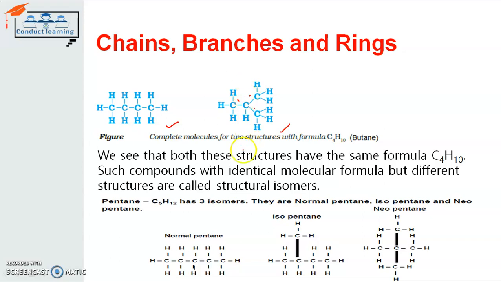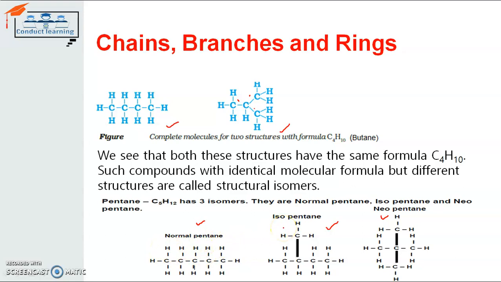Another example for the same is here for pentane. Pentane has 3 isomers. It can be in the form of a chain, or in the form of branches. There are 2 different structures in the form of branches for pentane. Pentane has the chemical formula C5H12, and the 3 isomers of pentane are represented there. The first one has a chain of 5 carbon atoms and 12 hydrogen atoms. So it is the normal pentane.